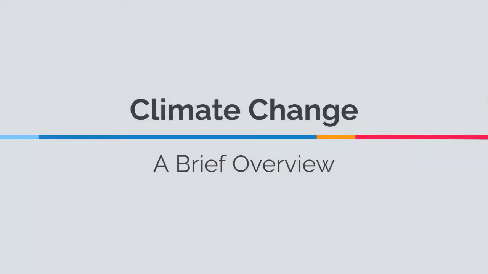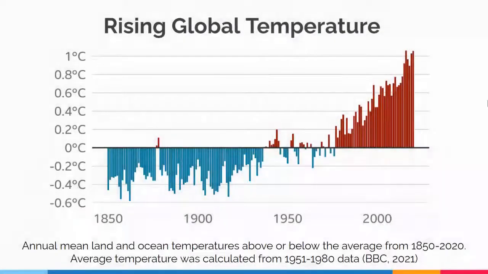This research investigated the consequences of climate change at the local level, but I want to take a moment to talk about global climate change first. I do want to note that climate change includes several variables, but I'll be focusing primarily on temperature changes and global warming here. We know the planet is warming at an unprecedented rate, and on average, global temperatures continue to rise well above the mean each year.